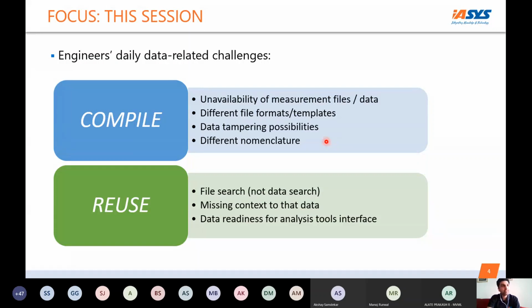And then there's the readiness of this data to be used in analysis. Right now, a new generation of engineers is coming in, and a lot of people talk about wanting to use Python scripting. But all this data, you find in different file formats. The compilation makes it challenging to use for any analysis tool.